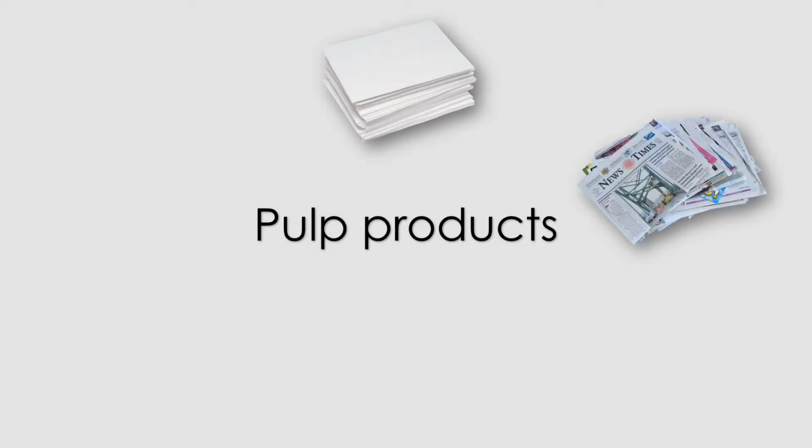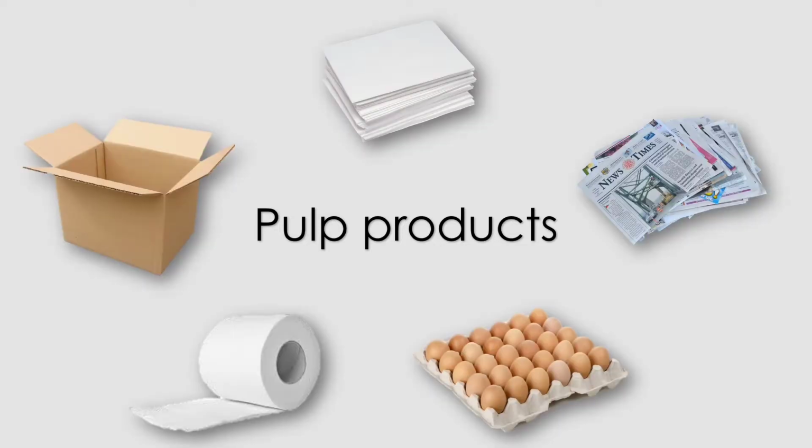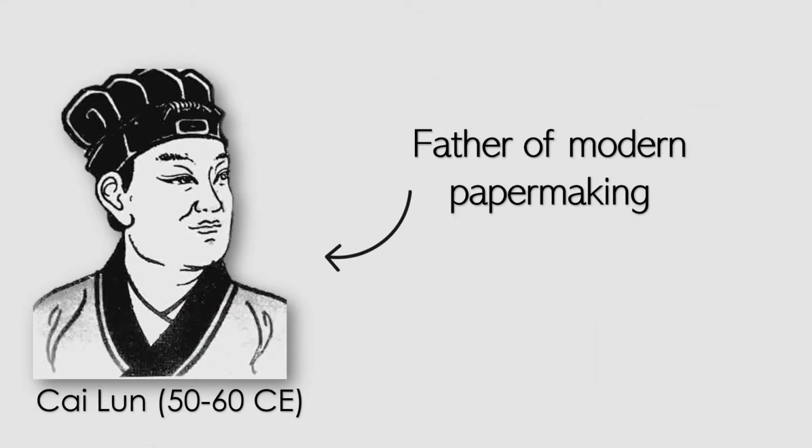In this modern era, we use a lot of pulp products for different areas. From our printing materials to the boxes for our parcels, modern pulp products have been developed from the evolution of Cai Lun's paper invention and modern papermaking processing from the Imperial Chinese court during 50 to 62 CE.